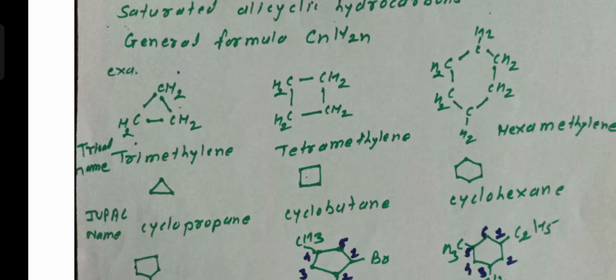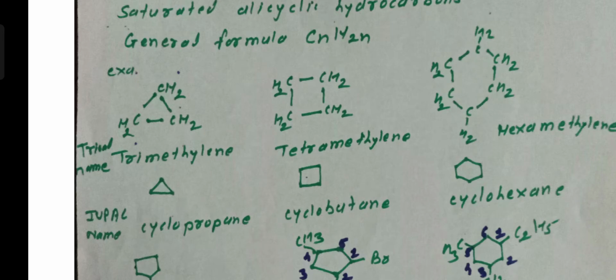Then again we see here IUPAC name of this. In modern method, avoid writing carbon and the hydrogen. The first figure is not a figure of the triangle, but this is the compound cyclopropane. 3-membered parent alkane is the propane, and these 3 carbon atoms are in a cycle.